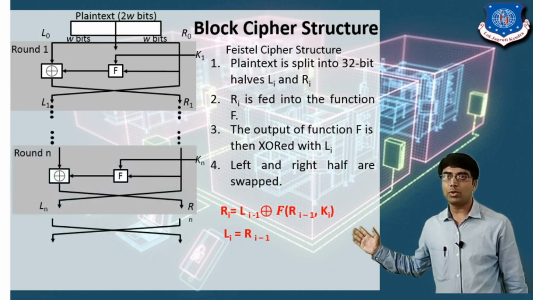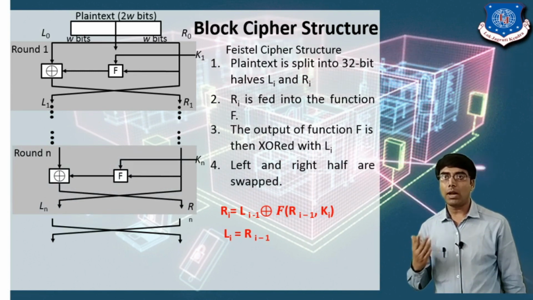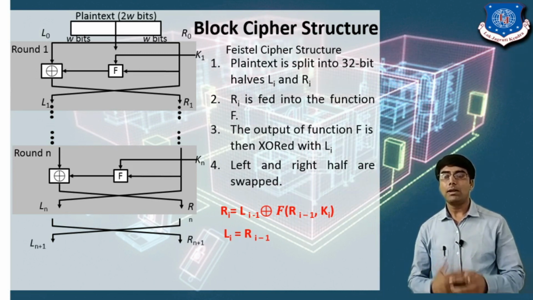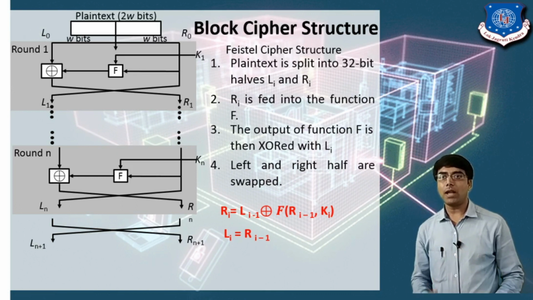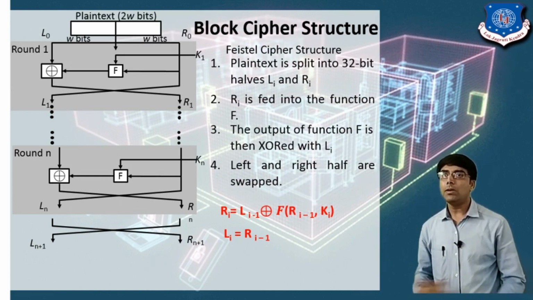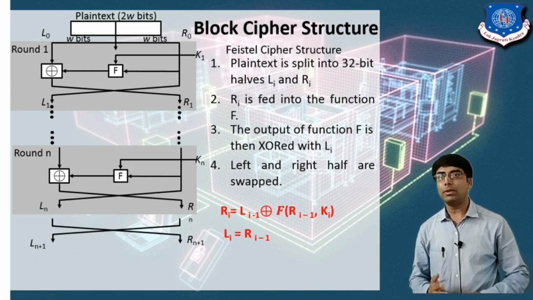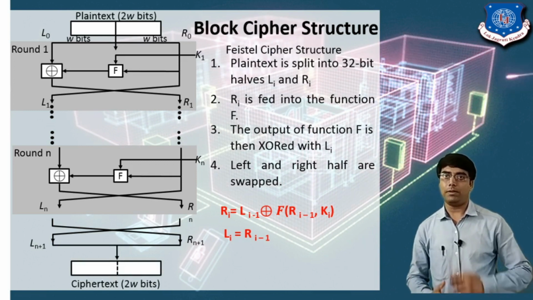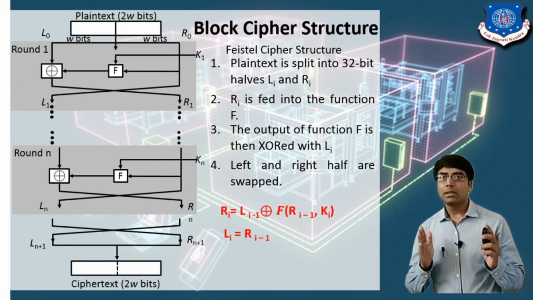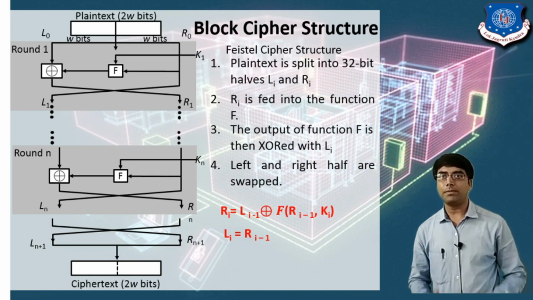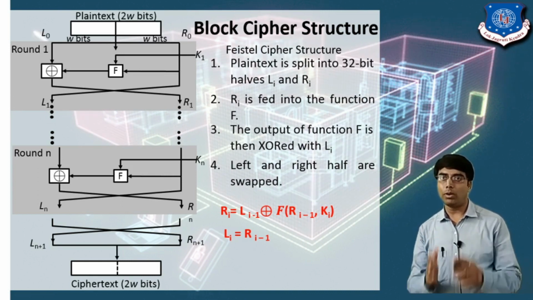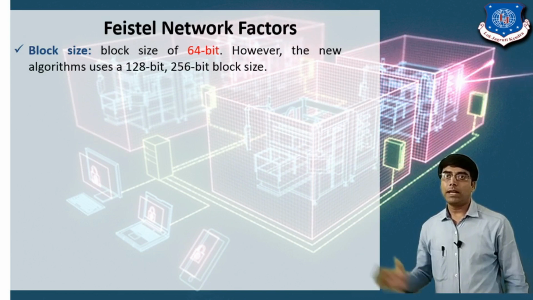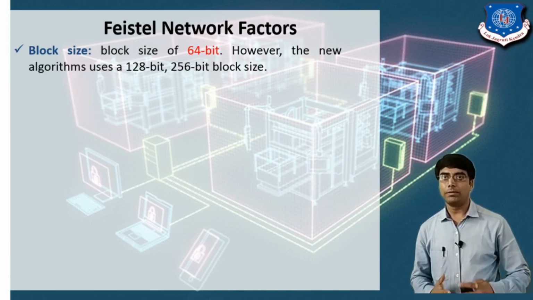So here you can see the same process will be carried out in round 1, round 2, 3 up to round n. After 16 rounds we will perform the final permutation, and after that again we are performing a swap operation, and finally you will get the ciphertext block. So this is all about the structure of the Feistel cipher, and the DES follows the Feistel cipher structure. So here there are some terminologies or factors for the Feistel network.